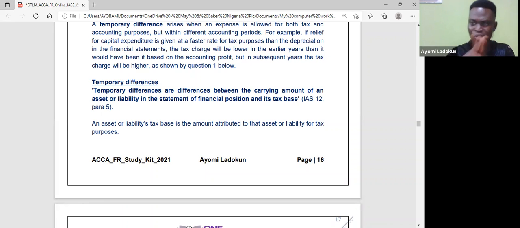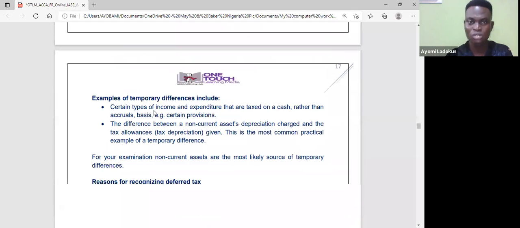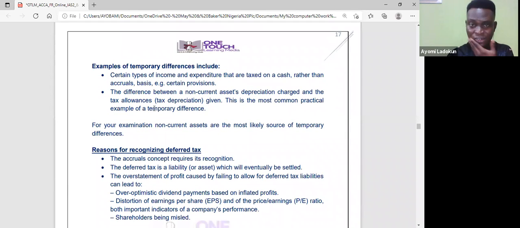So the difference between the carrying amount of an asset or liability in the statement of financial position and the tax base will tell you the temporary difference. Now, examples of temporary difference: you have certain types of income and expenditure that are taxed on a cash basis rather than an accrual basis, for example provisions. Then there is the difference between the non-current asset depreciation charge and tax allowance.